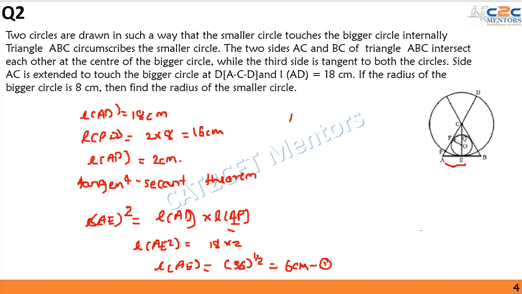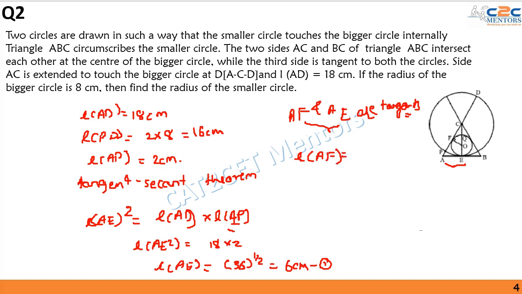Now since AF and AE are tangents, this is something that we are provided, and they are tangents to the smaller circle from the same point A. Hence the tangent segments will be of equal lengths.